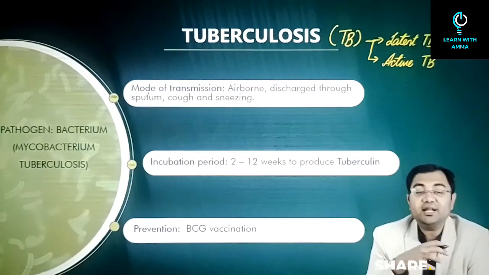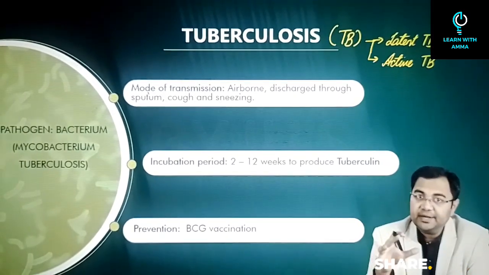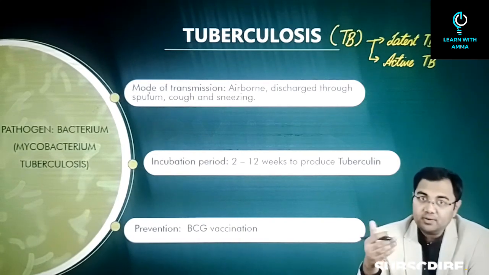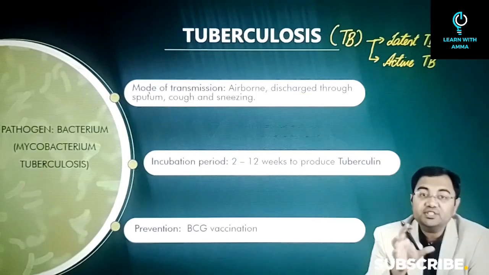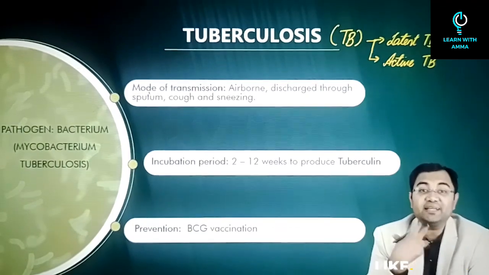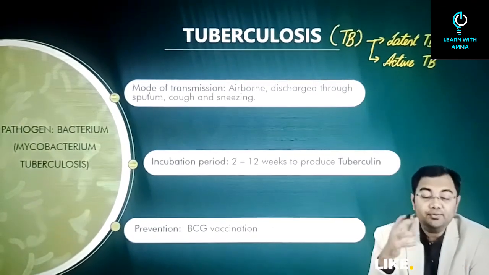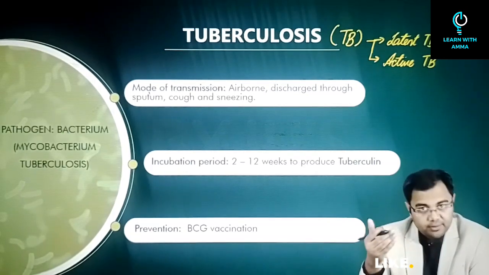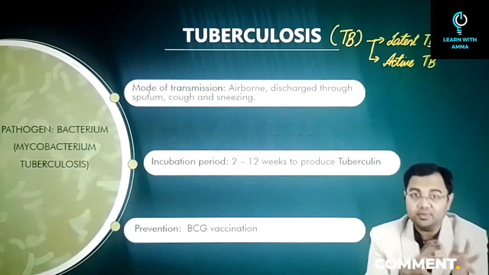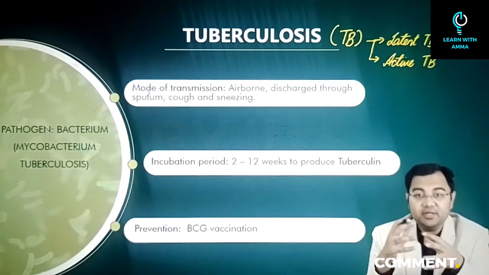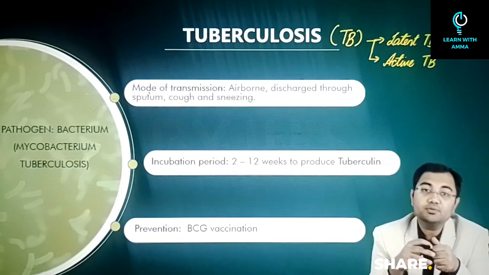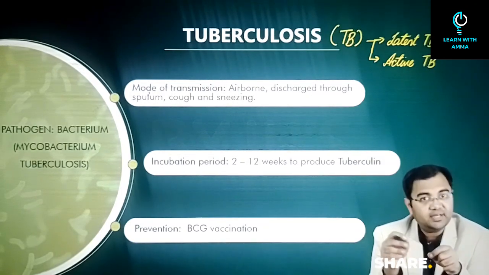Now it's not that the fatality rates are high. Fatality rates are reasonably low when it comes to TB. Also, although it is infectious and contagious, the infection rates are not as high as many of the other diseases that we discussed. For example, you would not catch TB from a stranger. Chances are higher that if you are living with somebody who is a TB patient, or you see them on a daily basis, then you will catch TB from them. Otherwise, it will not happen as we have seen with some highly contagious diseases, for example COVID-19. Such cases will not be observed when it comes to TB.